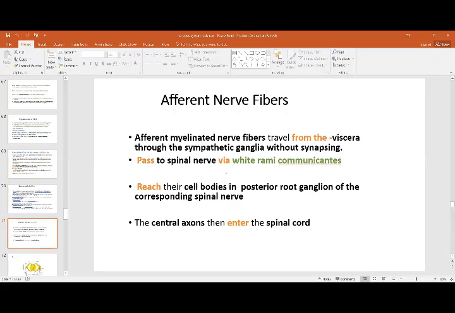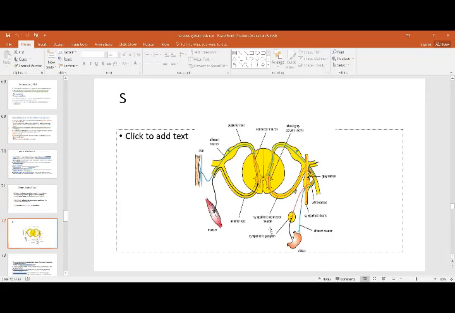You will understand the white and gray rami communicantes when you study it in detail. This is the sympathetic ganglia lying on either side. Nerve fibers rising from the anterior or posterior roots enter the sympathetic ganglion via the white or gray rami communicantes. Impulses enter through the white ramus communicans, and then leave from the postganglionic as a gray ramus communicans and enter the spinal nerve.